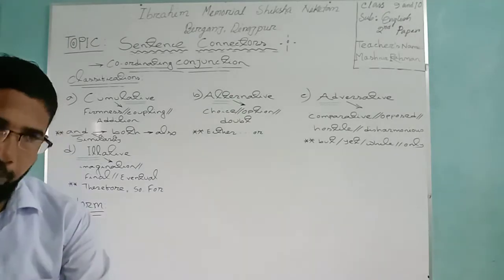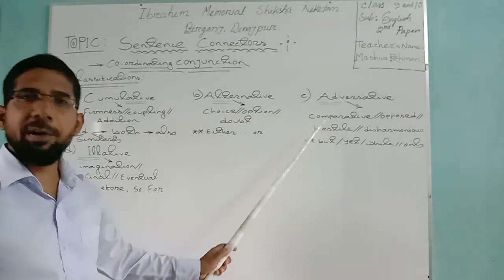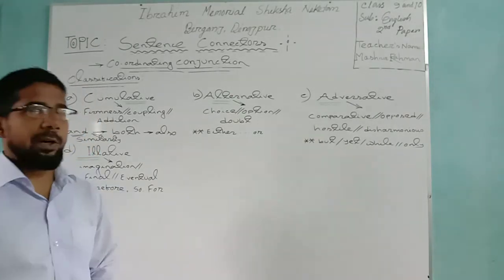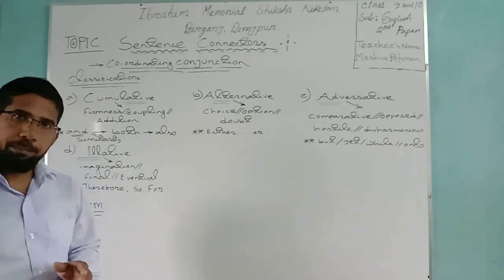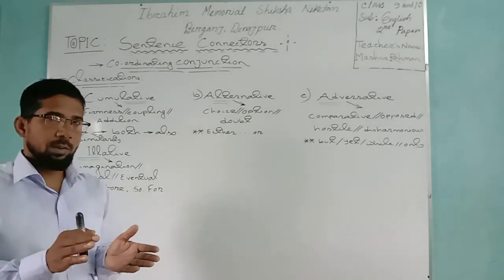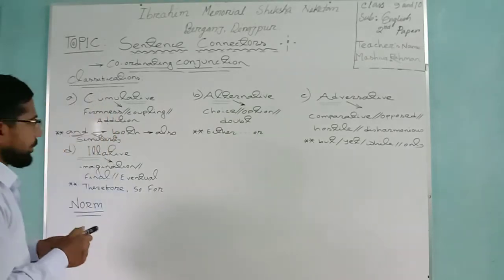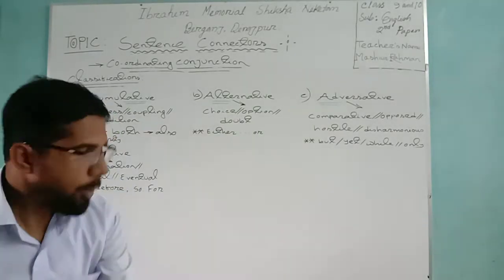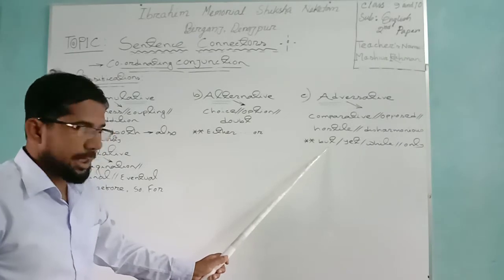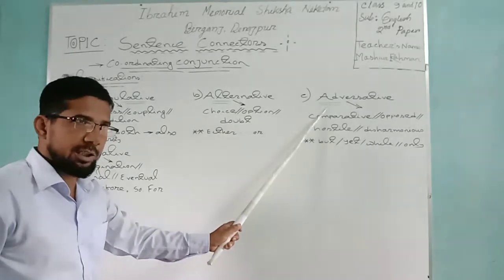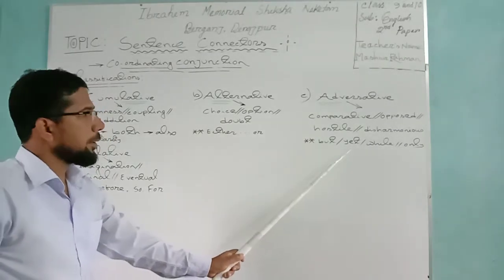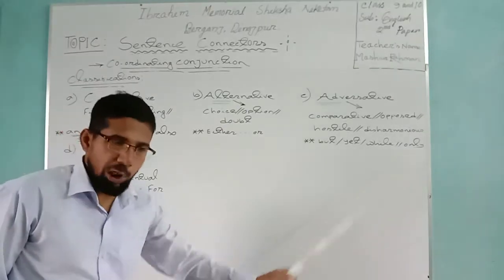Adversative conjunction, may I tell you the synonym of comparative? Comparative means comparison. Clear? Which type of words are exceptionally used in adversative conjunction? But, yet, while, only.